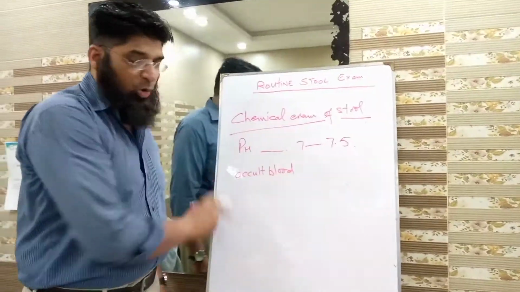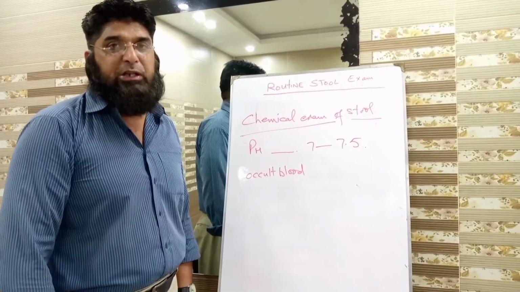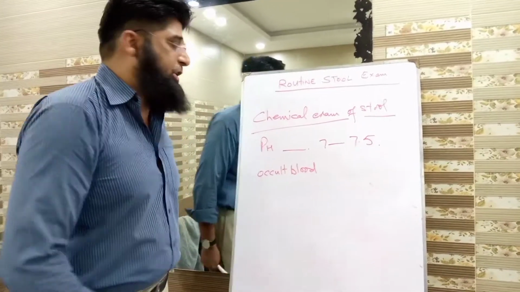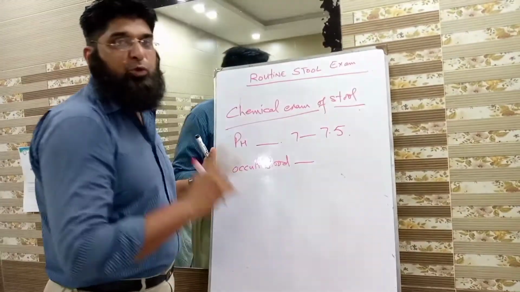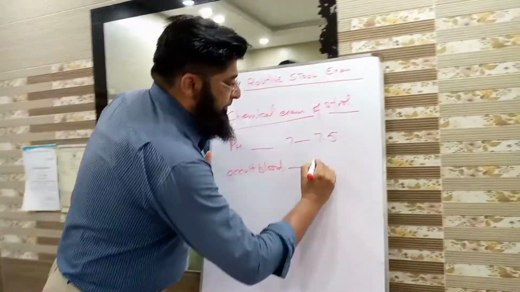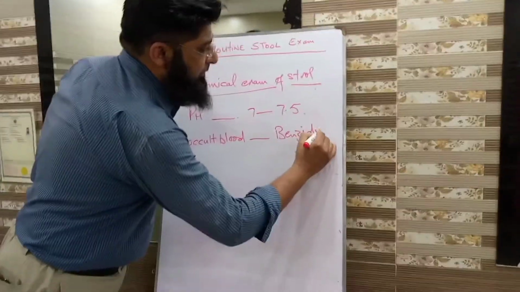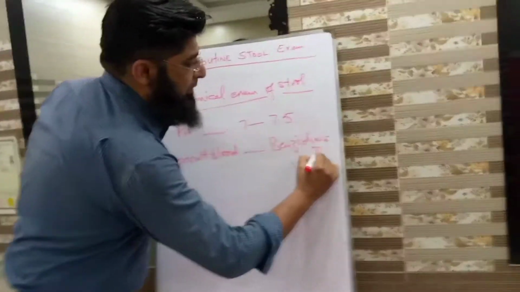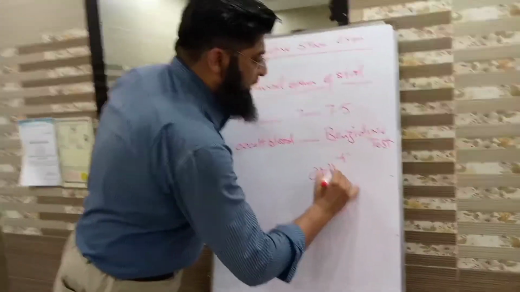This is called occult blood. Normally there is no blood present in the stool. To see the presence of occult blood, we have two types of lab tests. Number 1, benzidine test, number 2, orthotolidine test.